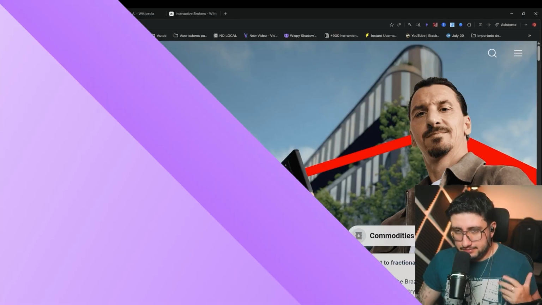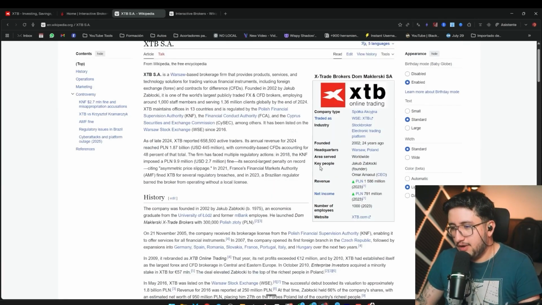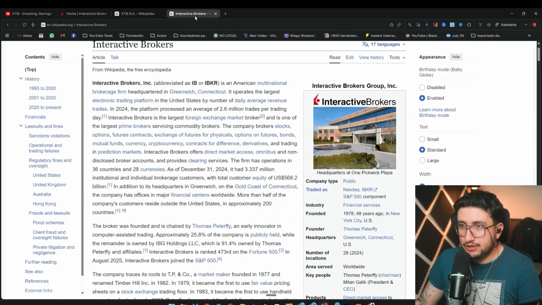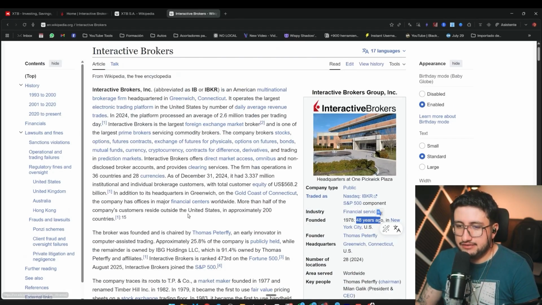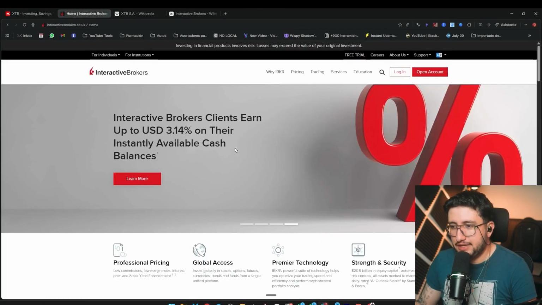So let's get started. First, we're here on Wikipedia. I know this might not be that useful for comparing, but surely for many, the following data will be useful, and above all is the date on which each one was founded. XTB was born first of all in Poland and was founded in 2002, that is 24 years ago. While if we come over here, Interactive Brokers was founded in 1978, that is 48 years ago in New York, that is from the United States. And right from the start, we already find a differentiation between both, and it's that one comes directly from Poland and the other comes directly from the United States.